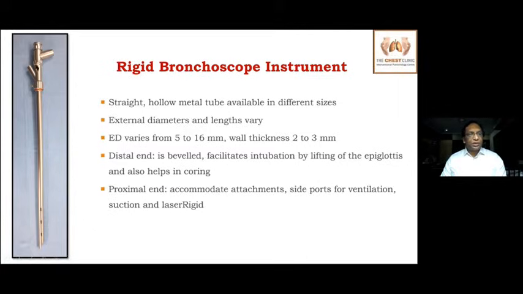And the proximal end, so this is the proximal end where you have different connectors, one for suction ports or instrument channels and another for ventilation. You can use a Bain ventilation or a jet ventilation, and the main straight port where you can pass the telescopes. So this is the proximal part of the rigid bronchoscope. This is the distal part of the rigid bronchoscope. What you are seeing, these holes are the ventilating side ports.